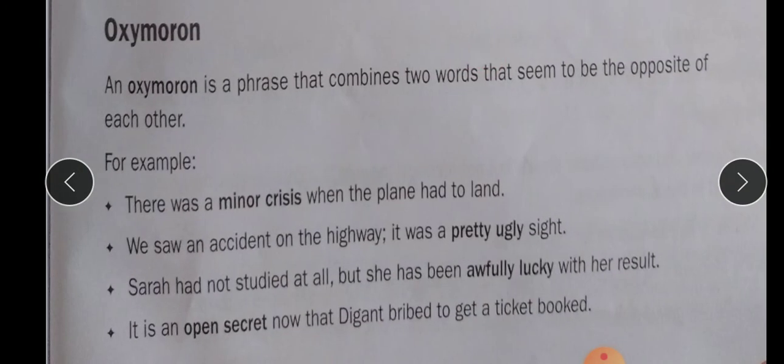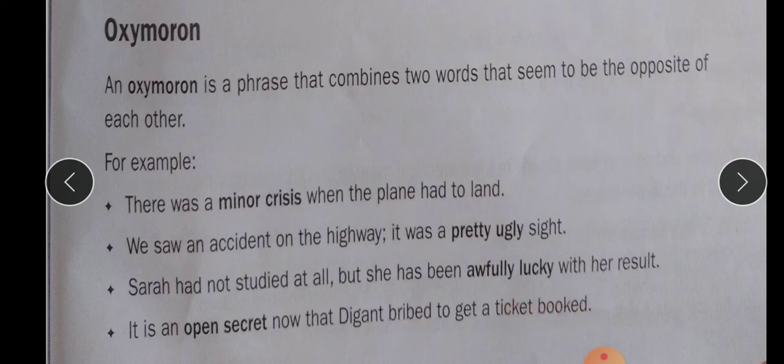Next is oxymoron. An oxymoron is a phrase that combines two words that seem to be the opposite of each other. Example: there was a minor crisis when the plane had to land. We saw an accident on the highway. It was a pretty ugly sight. Sarah had not studied at all, but she has been awfully lucky with her result. It is an open secret now that Digant bribed to get a ticket booked.